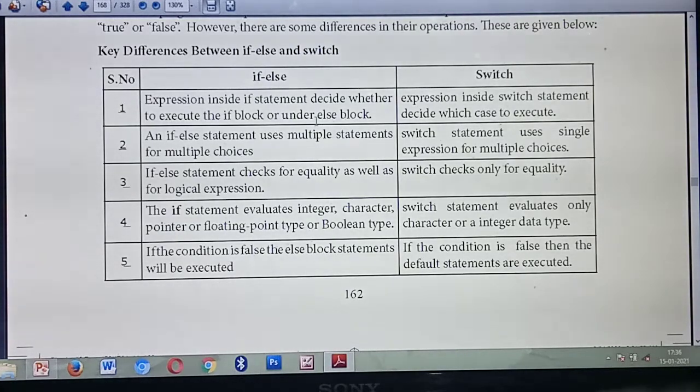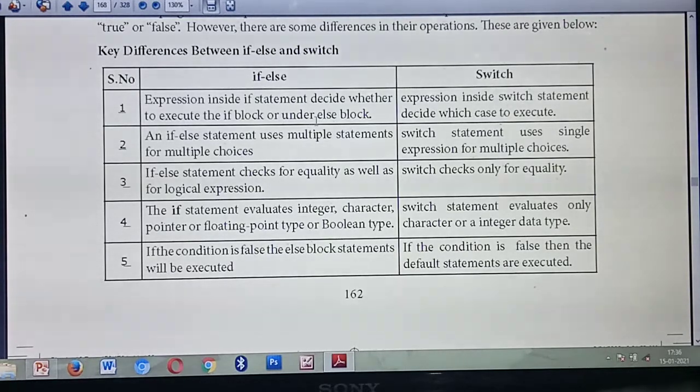But in switch statements, it will decide which case needs to execute. There, which block needs to execute. Here, switch statement means case 1, case 2, case 3 till case 9. So here, based on the condition, it will decide which block needs to execute. Understood? That's the first point.